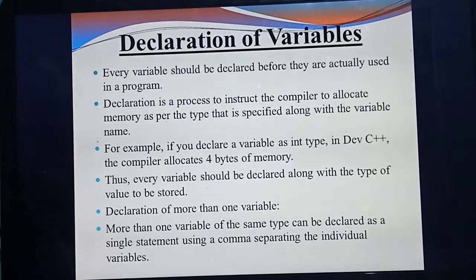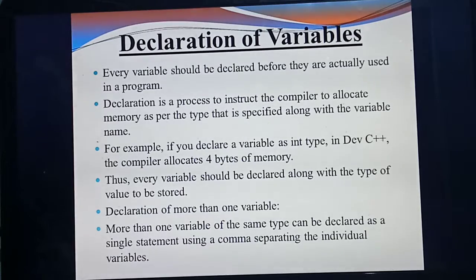That means the first step is you should declare: int A and int B. What's the meaning? For A and B, you are using integer values. Float A comma float B. What's the meaning? You are using point values. Understood? That is what we call a declaration. Understood what I mean by declaration? So before you use any variable in the program, you should declare it.